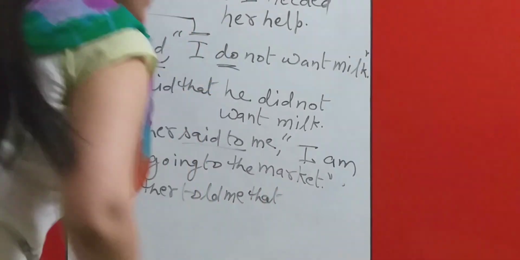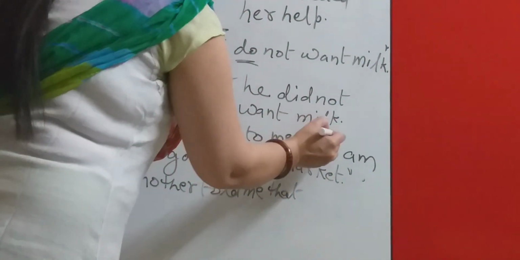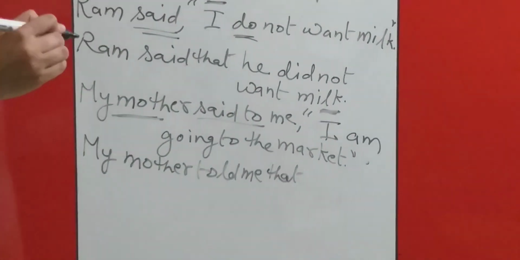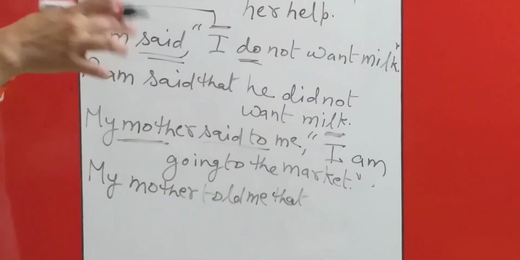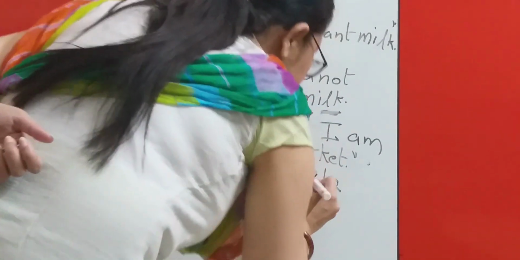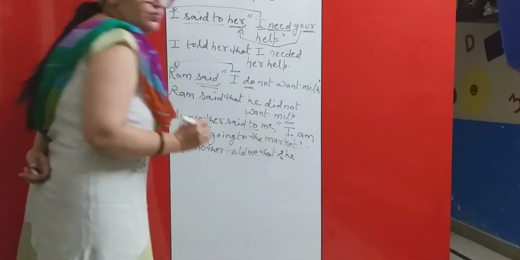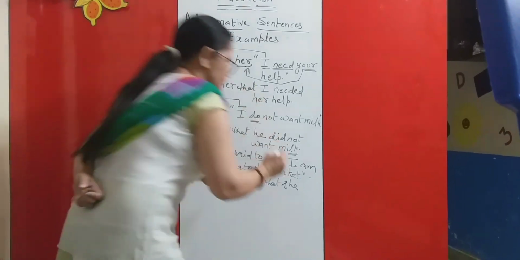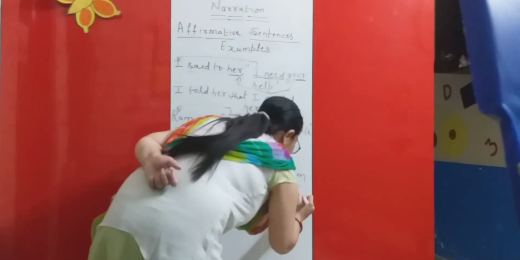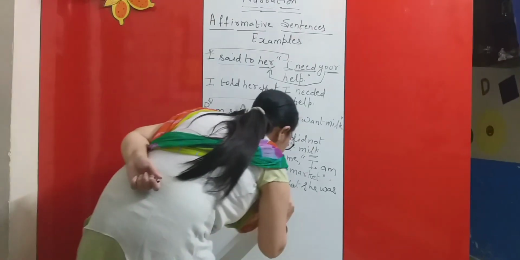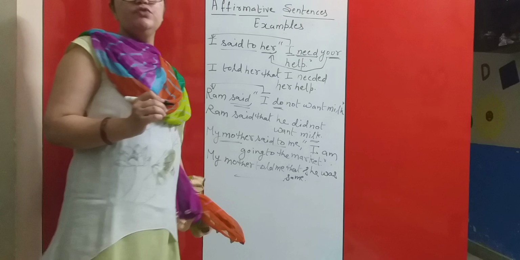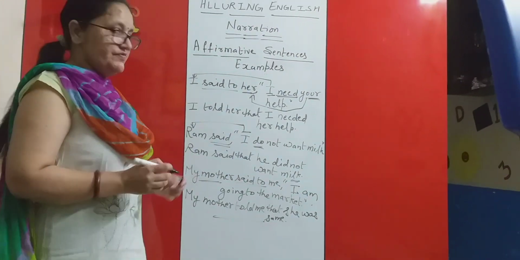Now I will be changed according to my mother. My mother, if I choose a pronoun for it, it will be she. I have told you is, am, are will change into was, were. So with she, it will be she was. And going to the market will be same. So this is my conversion of these types of sentences.